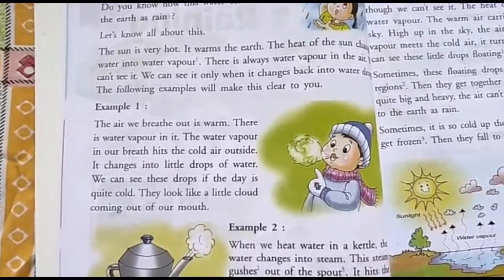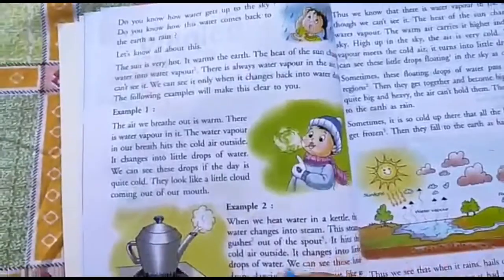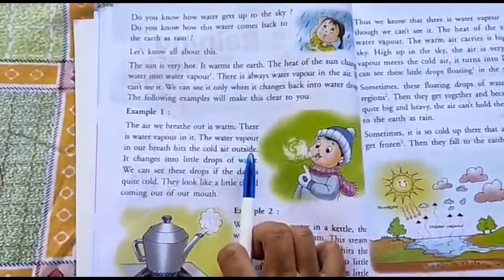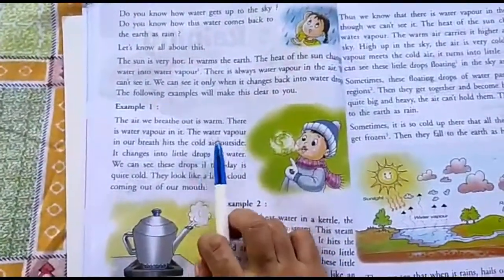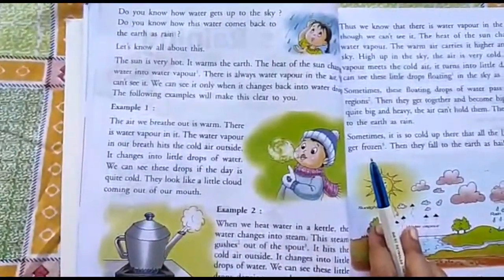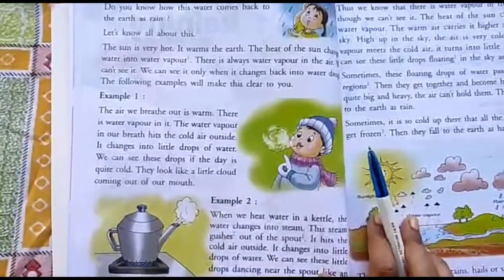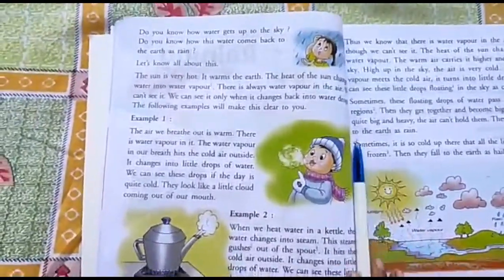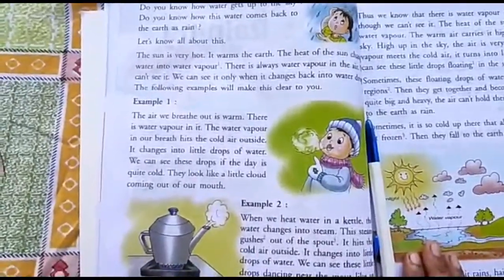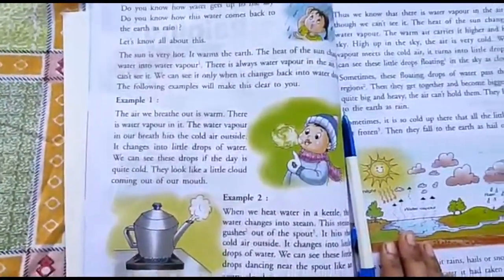The water vapor in our breath hits the cold air outside. Means when you breathe out, the air outside is there, no? That hits the cold air. Means when you put your hand near your nose, this water vapor hits the air and it makes you feel cold.